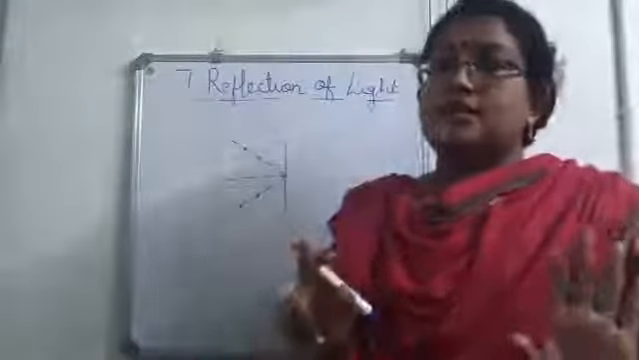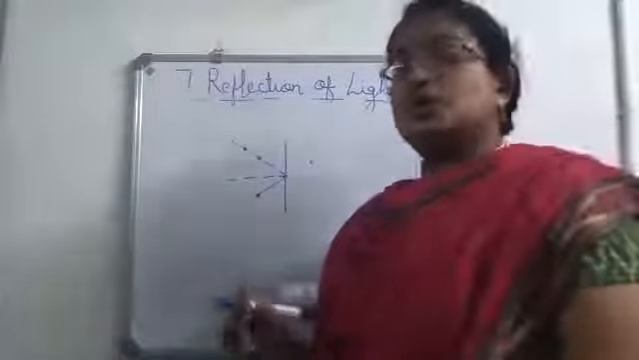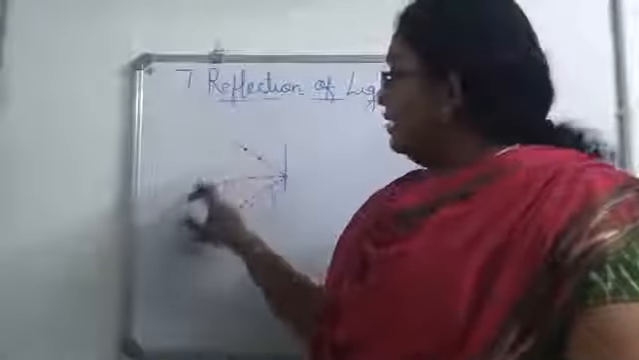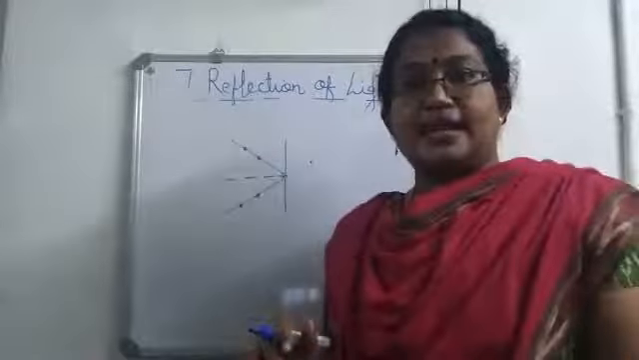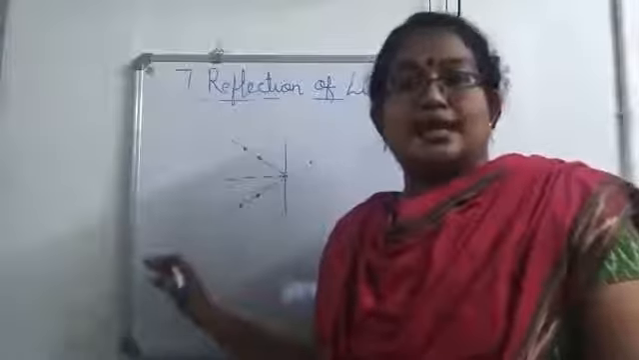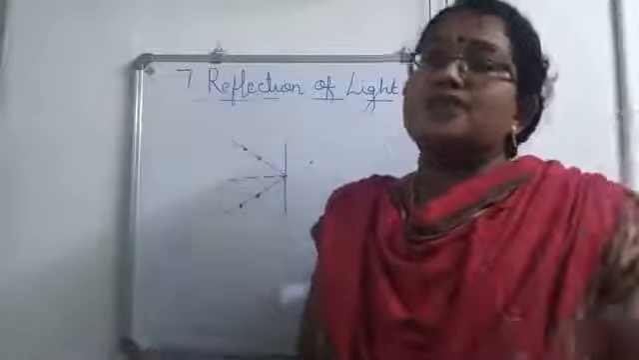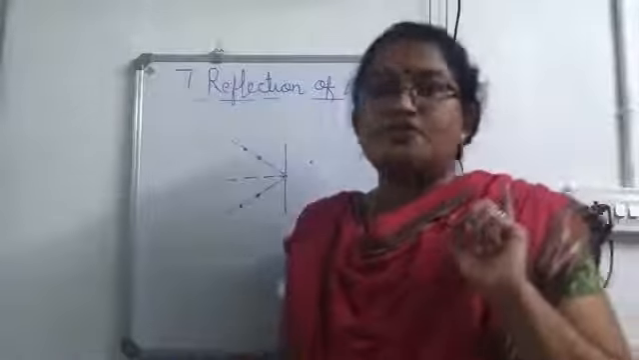Now, what was our first law? Incident ray, reflected ray and normal lie on the same plane. Just look into this. This is our incident ray. This is the normal. This is the reflected ray. All these 3 things lie on the same plane. Now what is our second law? Angle of incidence is equal to angle of reflection.